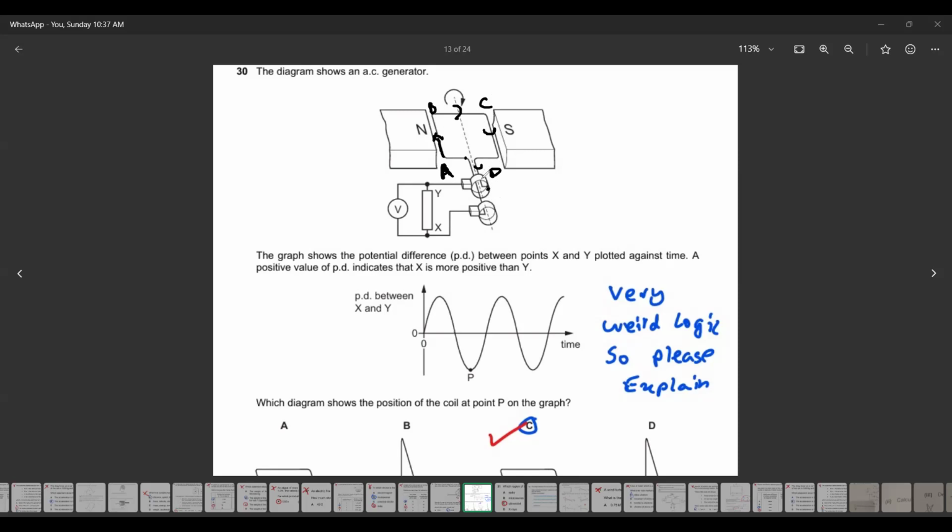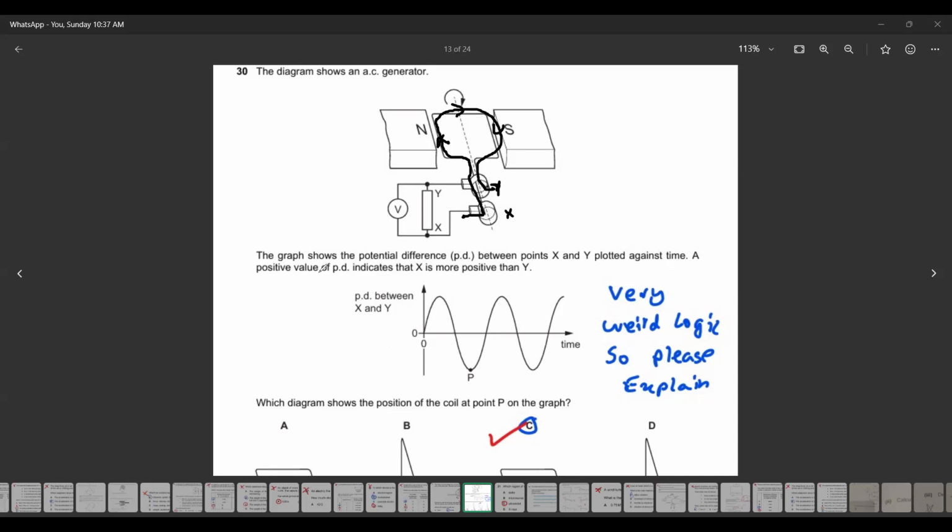And means the current is going into this position X, position Y. This is a split ring Y, because this one is connected with the Y and this one is connected to X. So current is going in this direction, this way. This is the actual motion or the movement of the current.